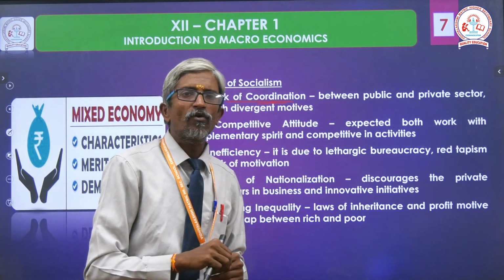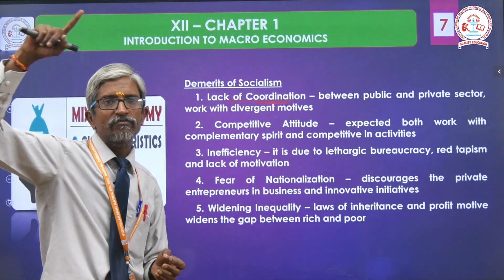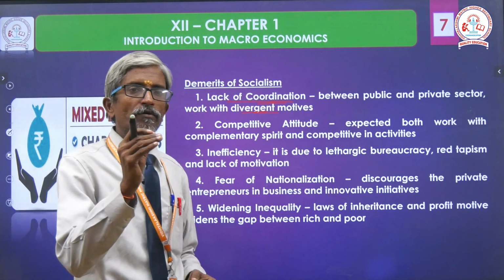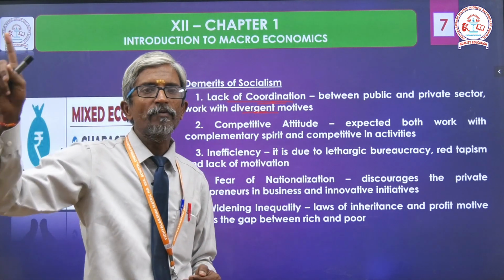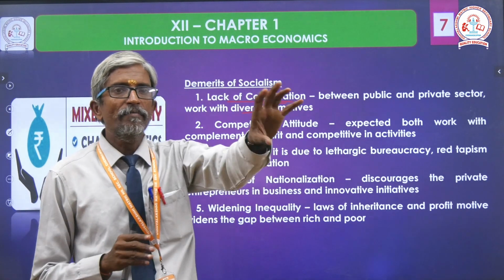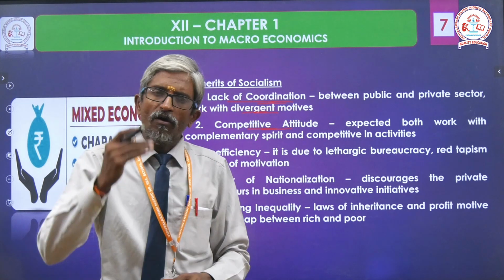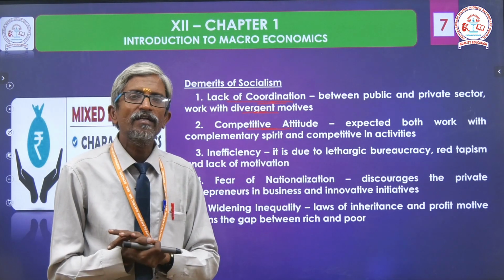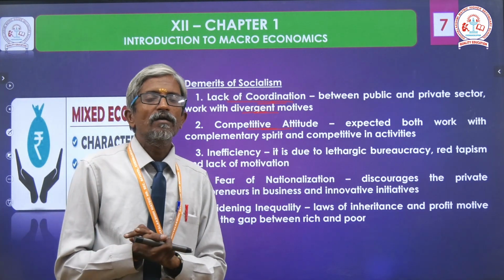So what type of coordination? Both public and private work with divergent motives. So it will be good for one side, but it will not be applicable to the other side. That is a major problem here. Next, competitive attitude. Always they are focusing on the competition. Clear? For example, we can choose the network or communication.